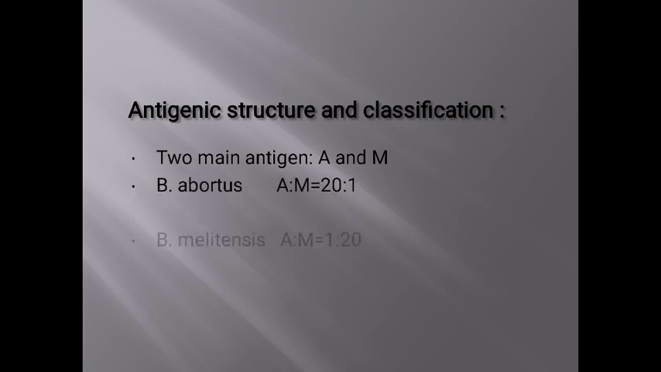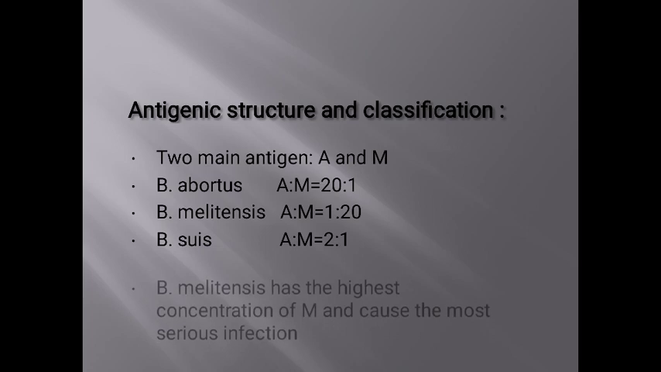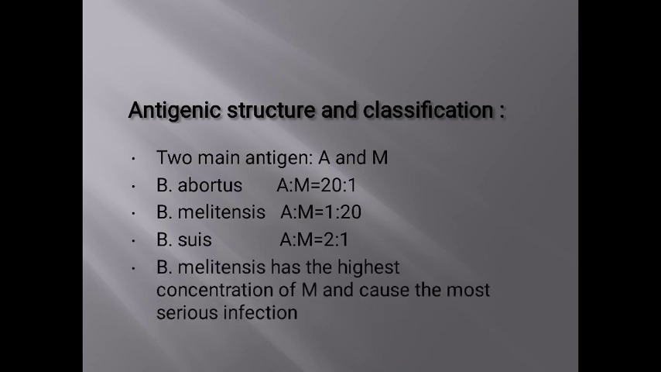Antigenic structure and classification. Two important antigens are present on this bacteria, that is antigen A and antigen M. All the species of Brucella have different proportions of A and M. It has been seen that if the proportion of M is high, they are more virulent. Virulent means there is more chance of causing disease. Brucella melitensis has a very high concentration of M antigen, therefore it is more pathogenic to humans.